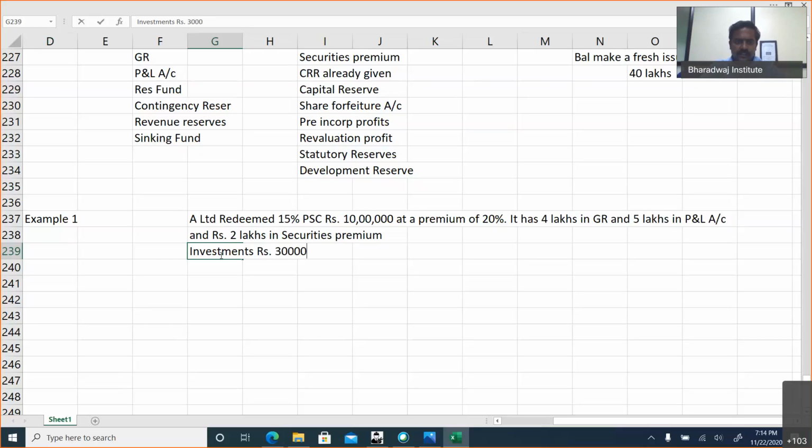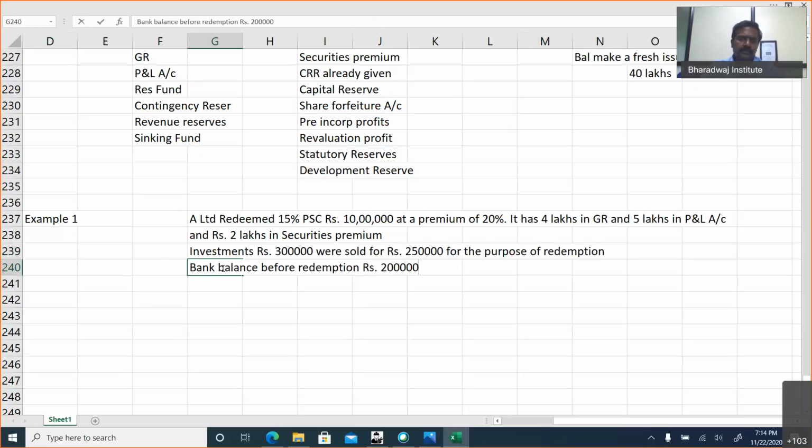Investments rupees 3 lakhs were sold for rupees 2,50,000 for the purpose of redemption. Bank balance before redemption rupees 2 lakhs. Okay, let us keep it as 5 lakhs. Okay. Case 1.